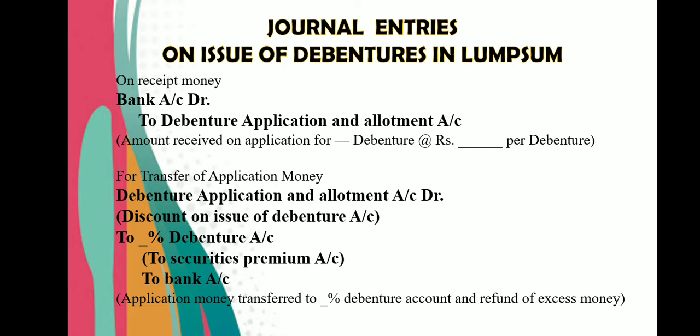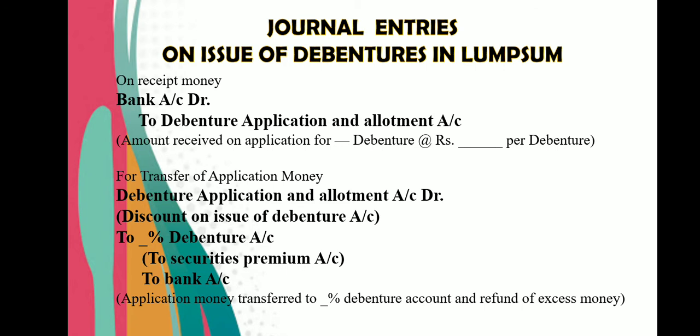Many times debentures are issued at premium. So premium will be credited to securities premium reserve account. In that case, your entry would be debenture application account debit to so and so percentage debenture account to securities premium reserve account. In case of oversubscription, many times excess applications are rejected and their amount is refunded. So in that case, bank account is credited. So in second entry, as per the information given in the exercise, you have to debit or credit particular item.